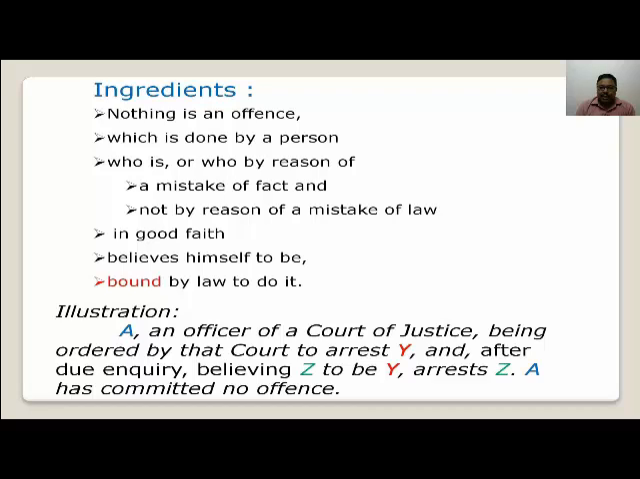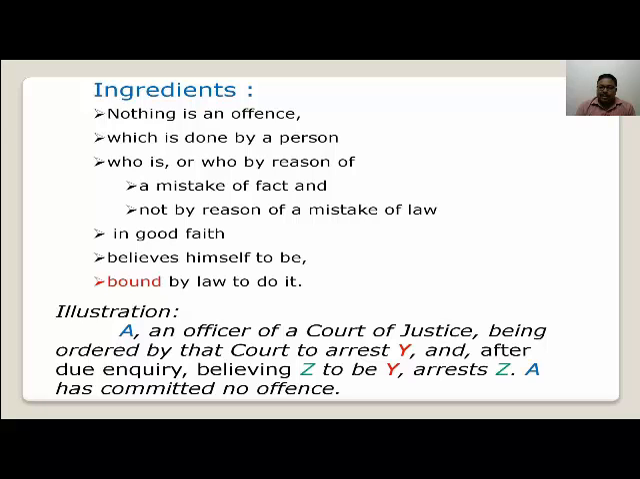That means he is under legal obligation to perform an act. While doing the act, the court has directed him to arrest Y. But as A is a person who is not aware who Y is, he has made due inquiry as to who Y is. In this case, as A has made due inquiry, that means he has acted in good faith. He has taken all proper care to identify Y.